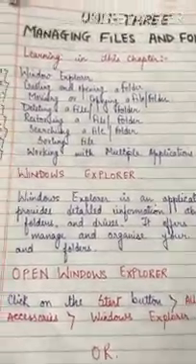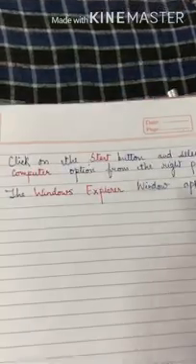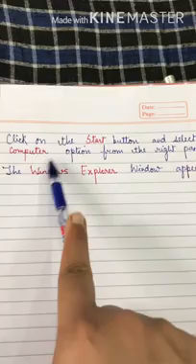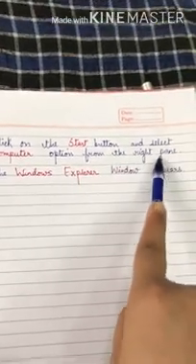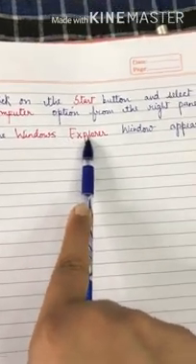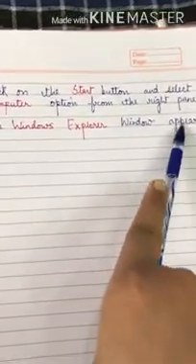One more option is given: click on the start button and select the computer option from the right pane, and then the Windows Explorer window appears.